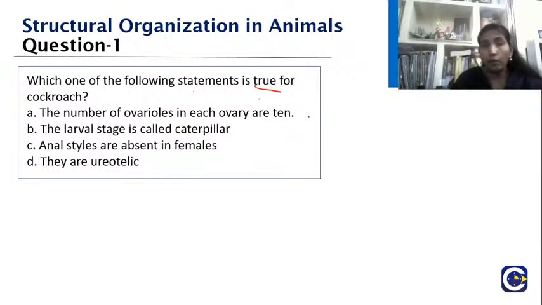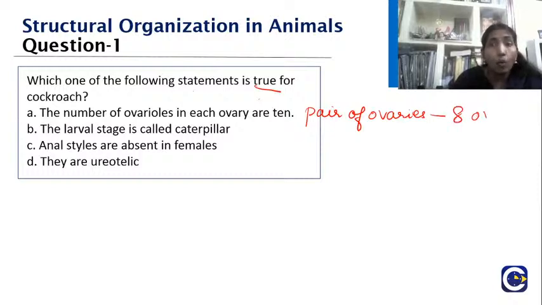In cockroach there is a pair of ovaries, and each ovary has around 8 ovarioles, not 10. They are called ovarioles, or ovarian tubules. It is not 10, it is 8.